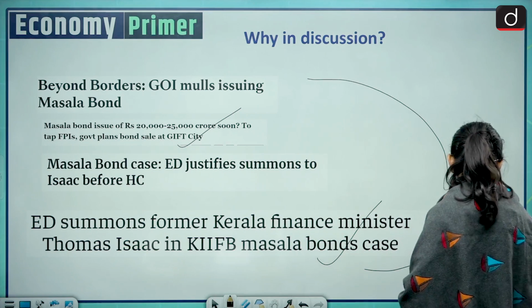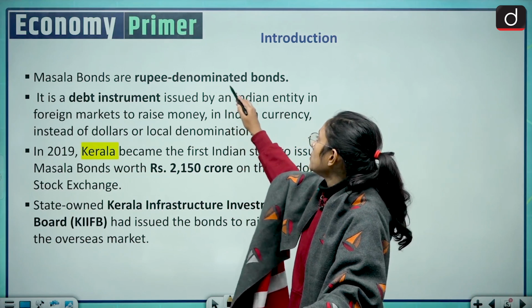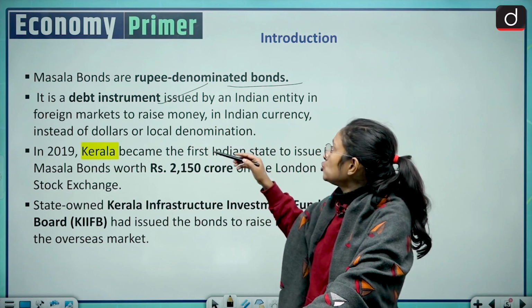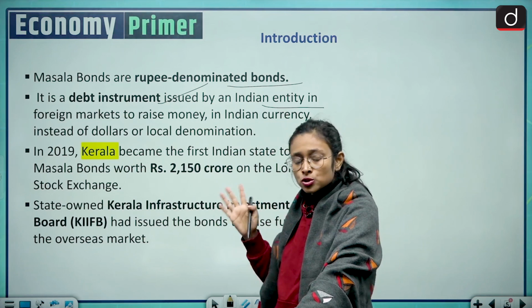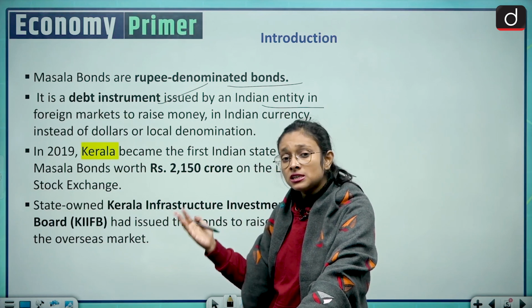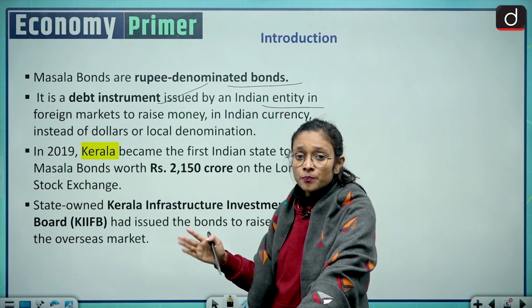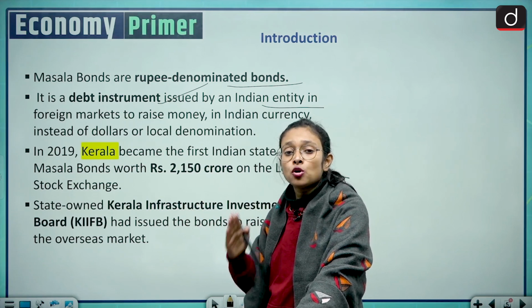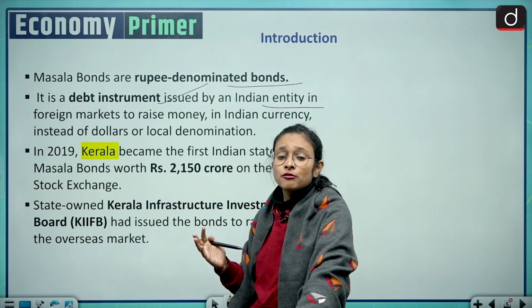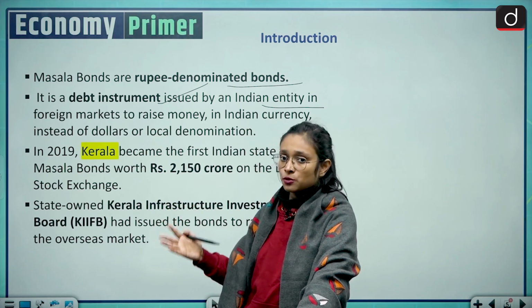Moving on to the next slide, which is the introduction of Masala Bonds. So what are the Masala Bonds? It is a rupee denominated bond, and basically it is a debt instrument that is issued by an Indian entity in foreign markets. Here you should not confuse it with foreign markets investing in Indian entities. Indian entities are raising funds in the foreign markets, and it is rupee denominated. So the clarity should be that it is rupee denominated and it is a debt instrument. Maybe in the prelims examination there can be a question on whether Masala Bond is a debt instrument or rupee denominated, then both options would be correct.